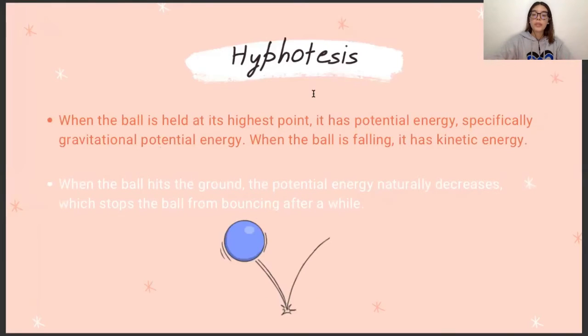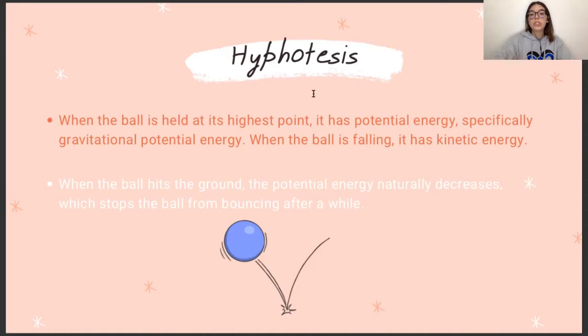Our hypothesis: when the ball is held at its highest point, it has potential energy, specifically gravitational potential energy. When the ball is falling, it has kinetic energy. It has the most kinetic energy at the very end of its descent when it's moving the fastest, without other forces such as air resistance. The ball still will not be able to bounce to its original drop height.